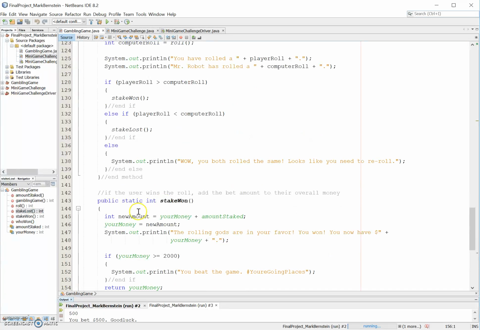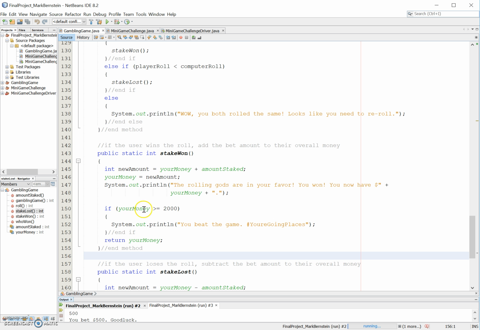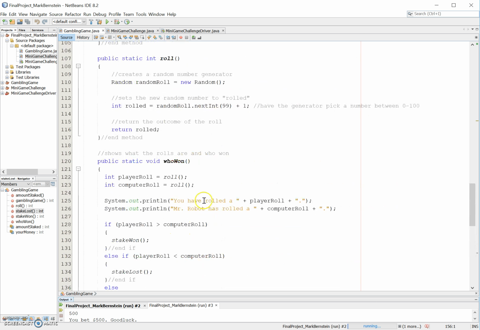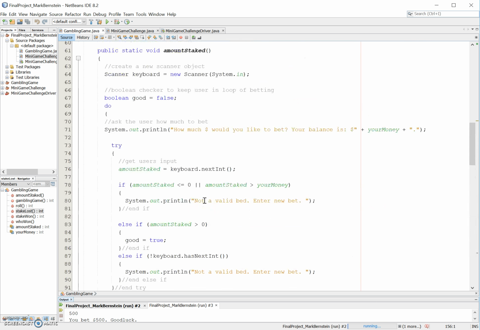So since we won, both times actually, we're going to create a new variable, new amount, which is going to be whatever your money was plus whatever you staked. And we're going to sum those up and make that an updated variable as your money from the new amount. And then just print out how much money you have now. And then if your money is equal to or greater than 2,000, you beat the game, return your money, go back to the very beginning here.